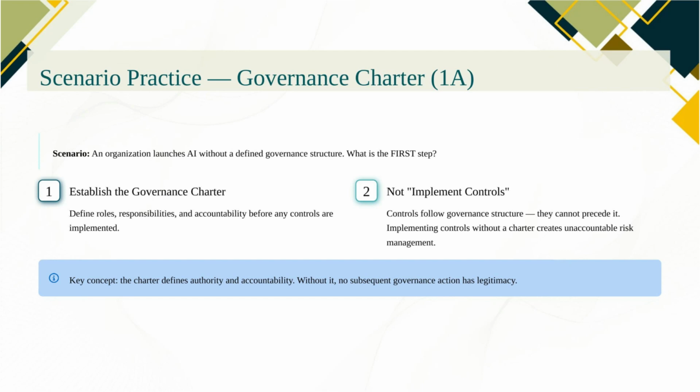Not to implement access controls, not to conduct a risk assessment, not yet. You can't assess risk without knowing who's accountable for it. The charter comes first because it defines the authority structure that everything else operates within. Governance without authority is just advice. The charter gives the AI security program its mandate. Until that exists, nothing else has a governance foundation to stand on.